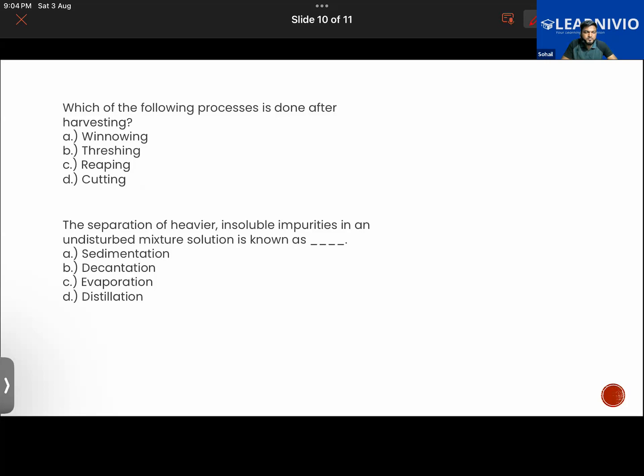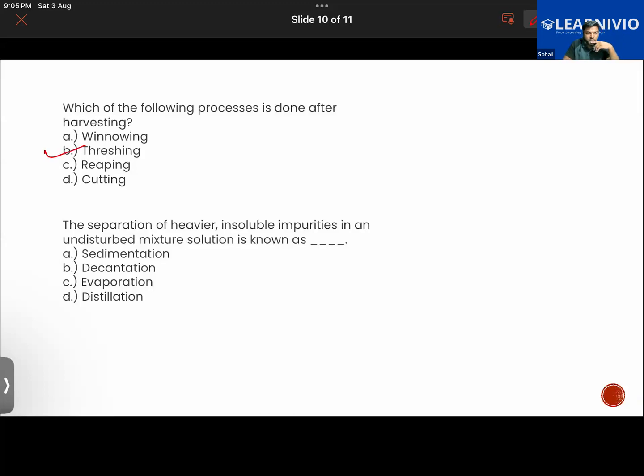Which of the following process is done after harvesting? Harvesting is simply cutting down the crops. Cutting of the mature crops is called harvesting. After harvesting, what will be done? Sir, threshing. Threshing. Very good.